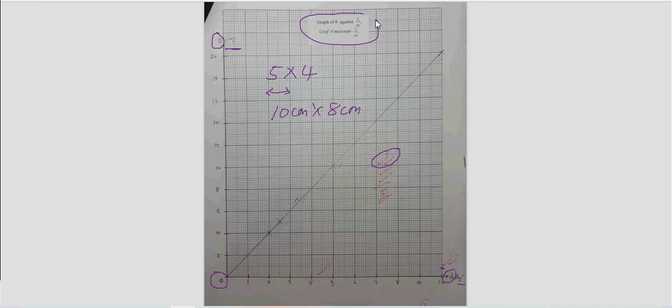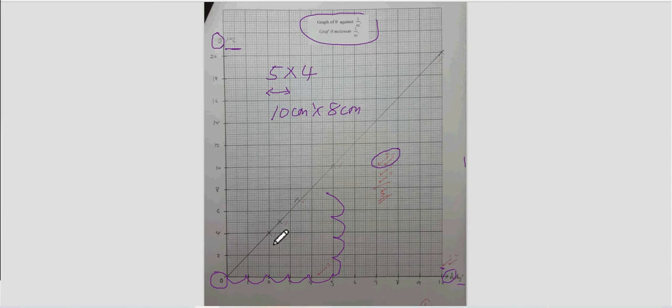So that means we measure like this: 1, 2, 3, 4, 5, and 1, 2, 3, 4. At least like that. But bigger is better. From this graph, we know that this is a directly proportional graph.